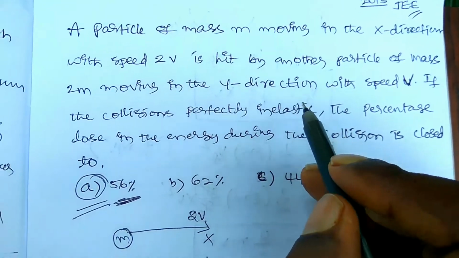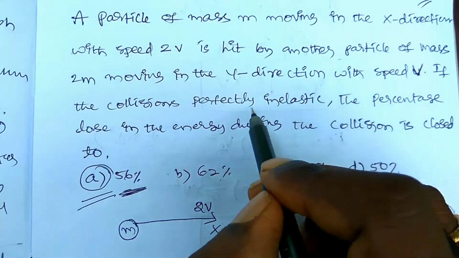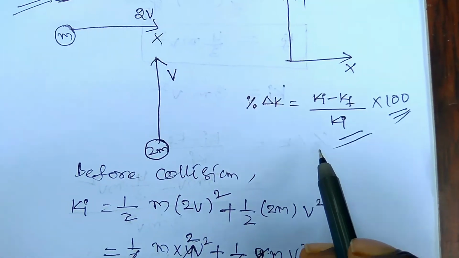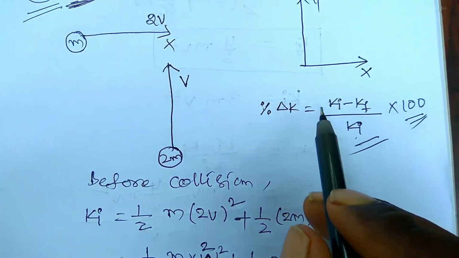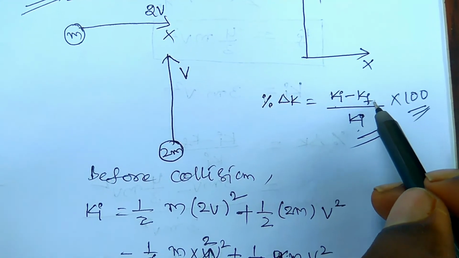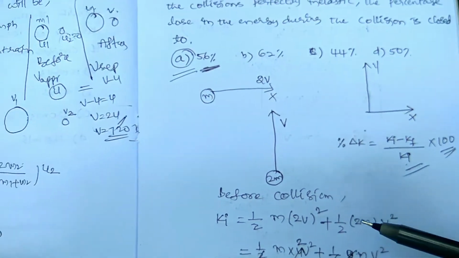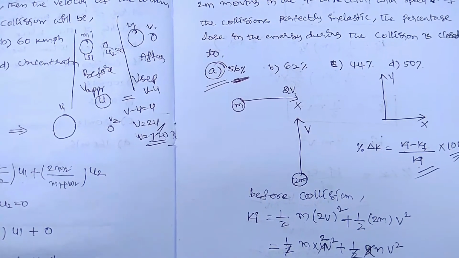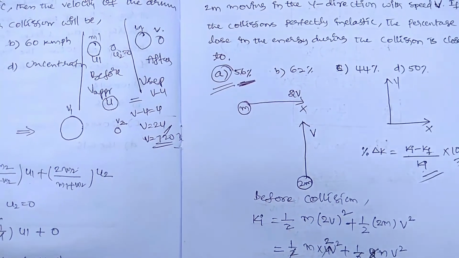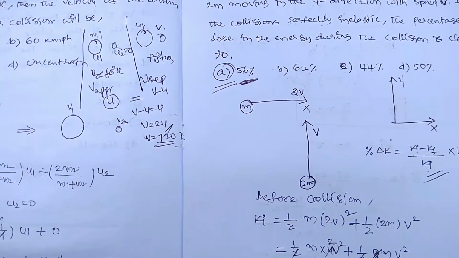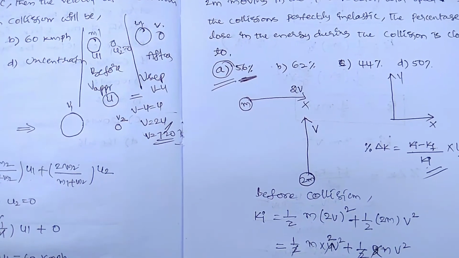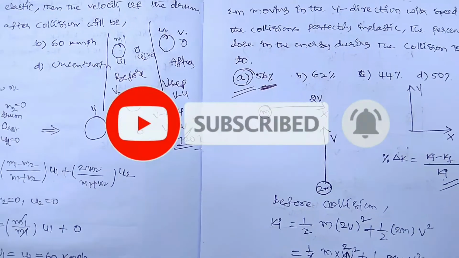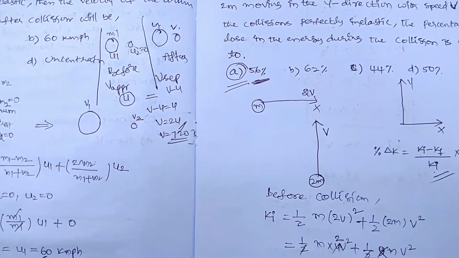See once again, they asked for the percentage loss in energy in a perfectly inelastic collision. The percentage loss means you should write (Ki minus Kf) by Ki. So simply take the initial kinetic energy and final kinetic energy and measure those values. These are the types of problems in collisions. So please practice many problems, as concepts are learned only by doing problems. Thank you.